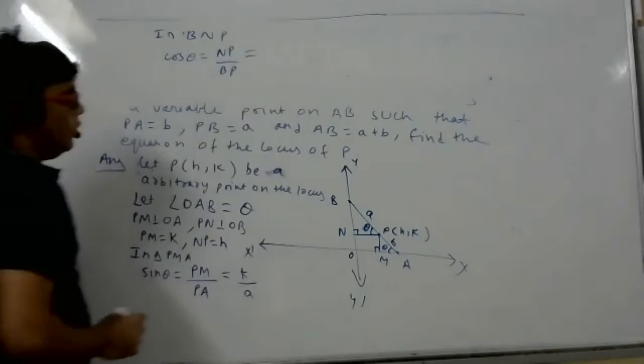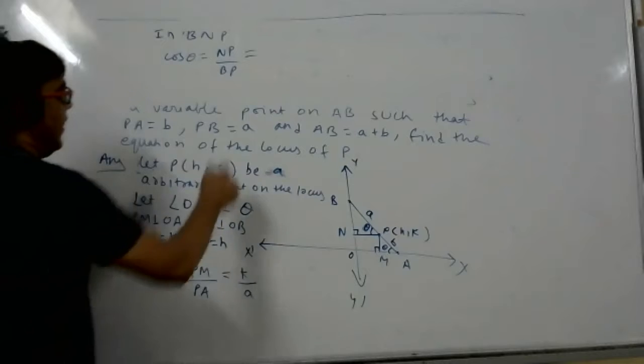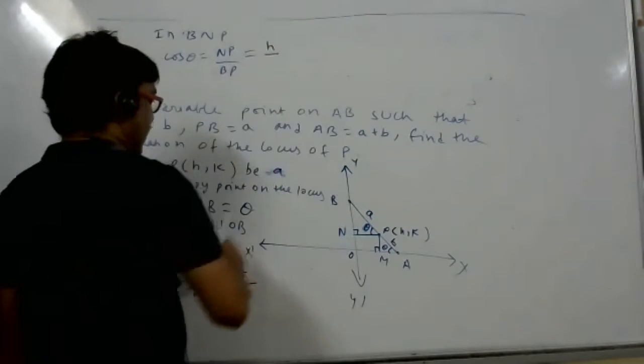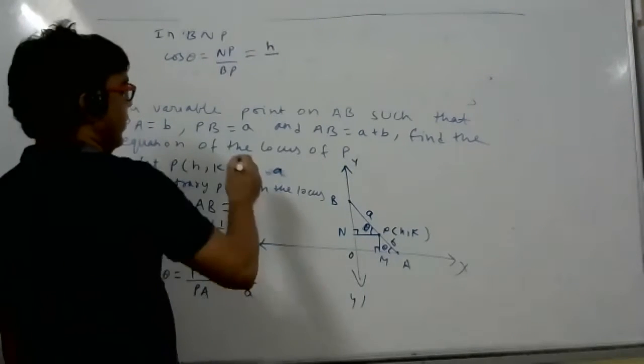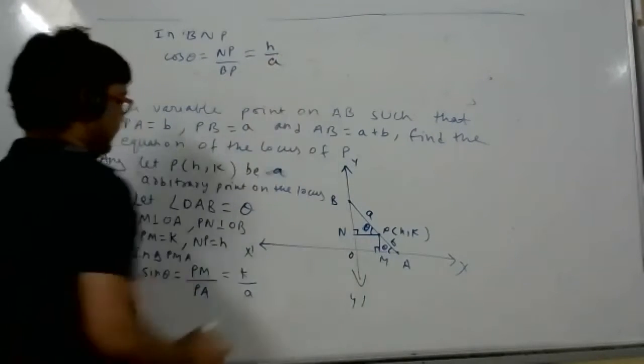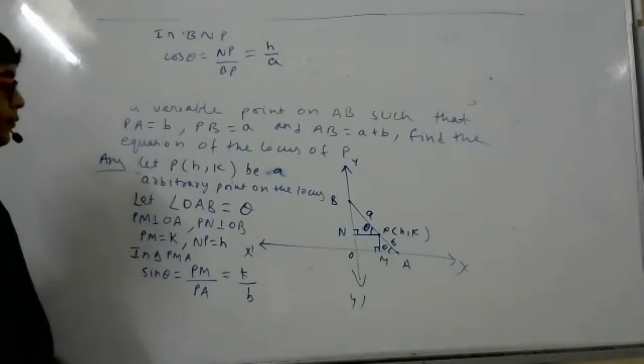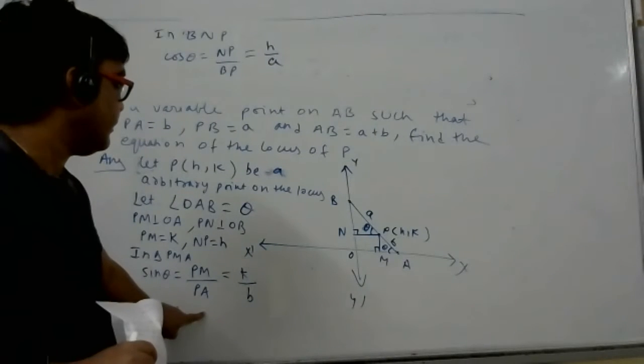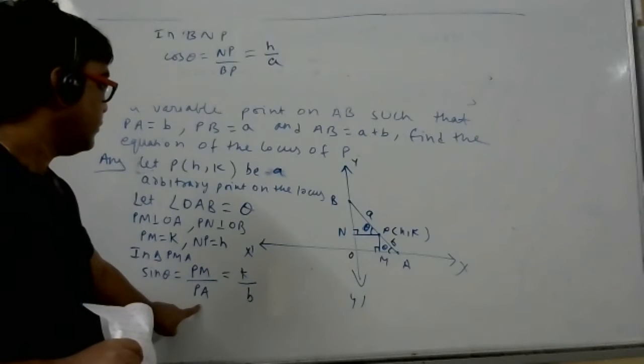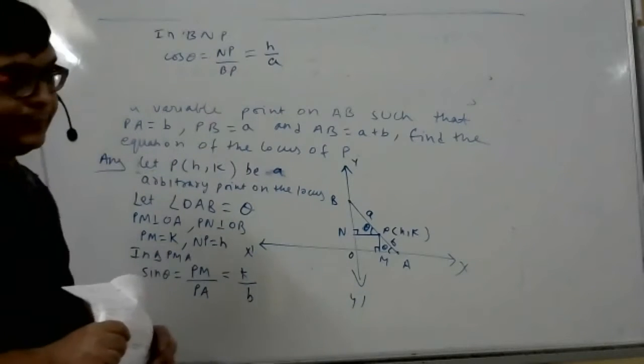NP how much, student? H by B. NP by PB is h by B. Here we wrote wrong. PA is what? B, no? Is PA not B? Yes, sir. So now this is correct.